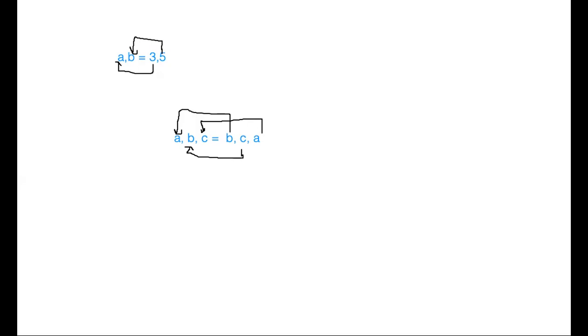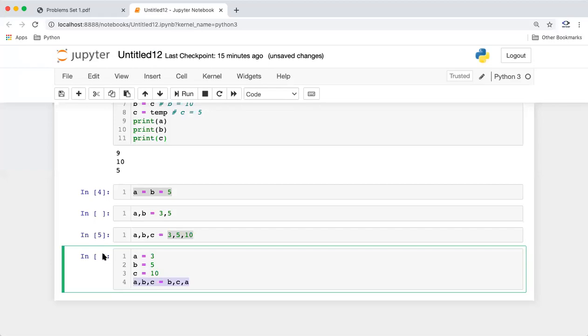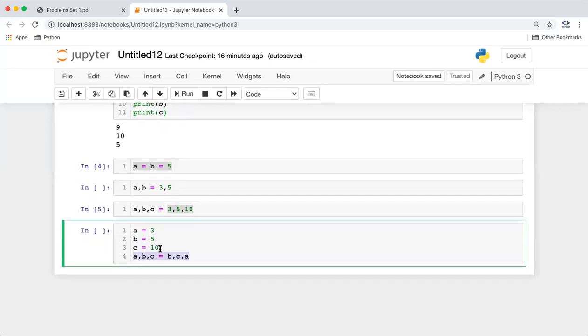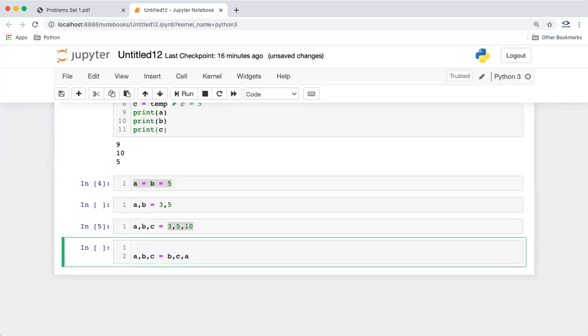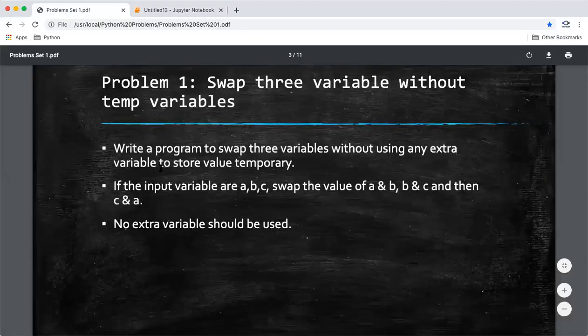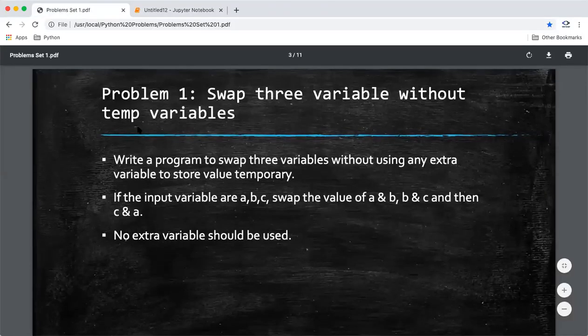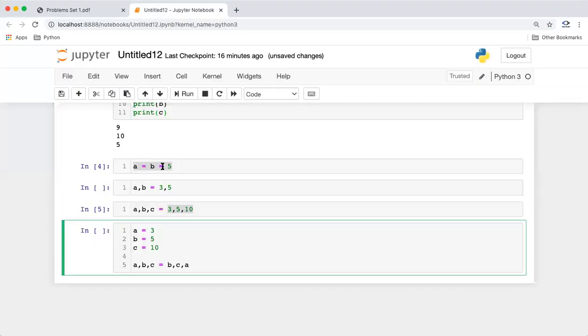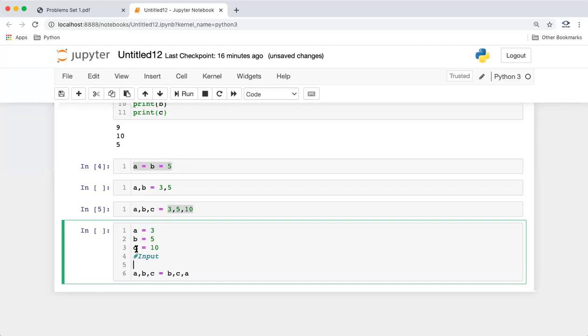So with just this one line of code, we have swapped three variables without using any extra or temp variable. So this is a one line of logic we have there. And guys, normally our program consists of some input part. Here we defined all this on our own, but the problem statement says we will get all these variables as input. So we have to take this as an input.